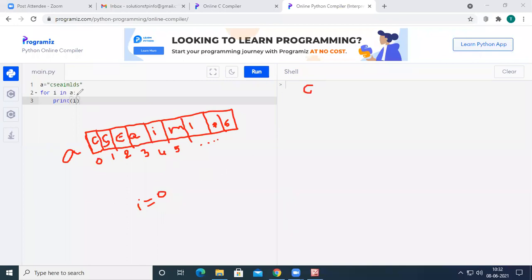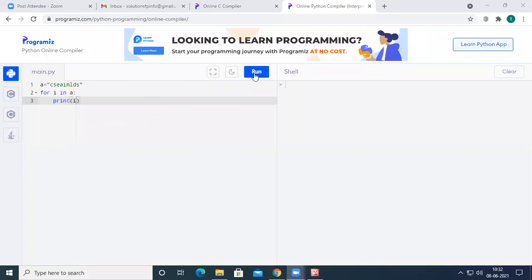Then the I value will be incremented by 1, and A of 1, S will be printed, then A of 2, E, then A of 3, A, A of 4, I, A of 5, M, and similarly it will print L, D, S. Now let us look at the output of this code, and then we can implement the break statement inside this for loop. See here, it has printed CSE, AIML, and DS. The individual characters of the string have been printed on new lines.